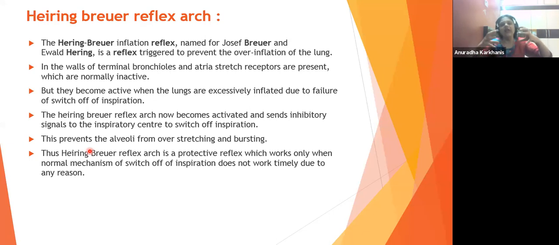If the stretching happens beyond a particular threshold, the receptors will get compressed. These receptors send the signal to the inspiration center that a lot of inspiration is taking place and a lot of air pressure has been exerted on me. That means the pneumotaxic center is not functioning. Please switch it off, because otherwise there will be a blast. These are the receptors that send the signal.